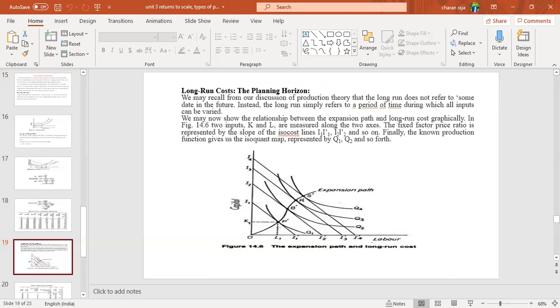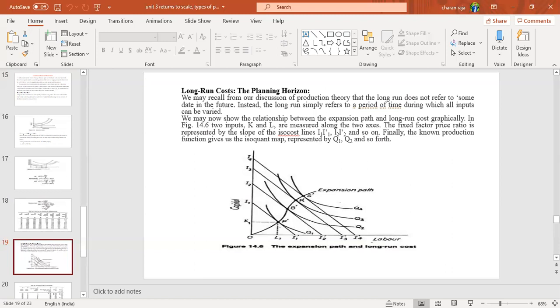The fixed factor price ratio is represented by the slope of the iso-cost lines I1, I2, and so on. Finally, the known production function gives us the isoquant map represented by Q1, Q2, and so forth.